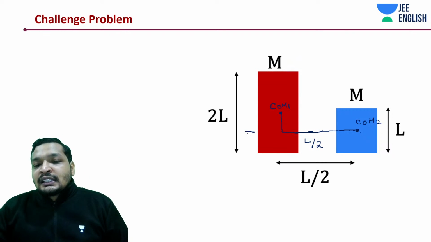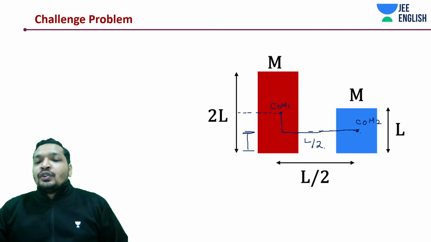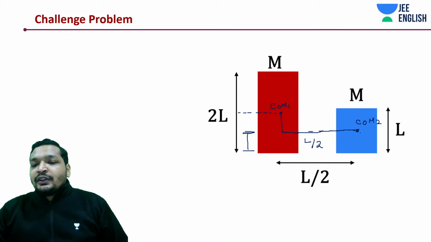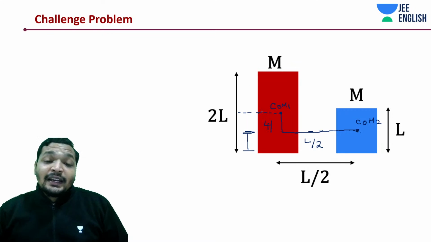So how much is this distance? We need to calculate this distance and subtract it from, of course, this distance from the bottom, which is going to be L by 2. So if this is L by 2, this height is also L by 2. This should be how much? L by 2. Sorry, not 4 by 2, but L by 2.